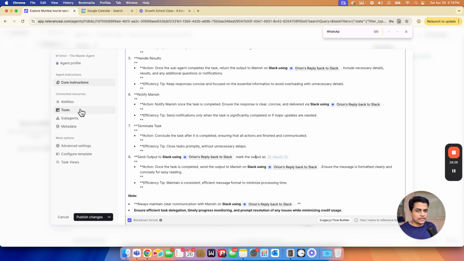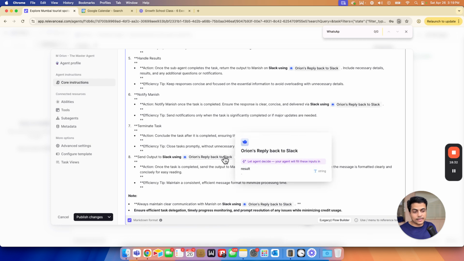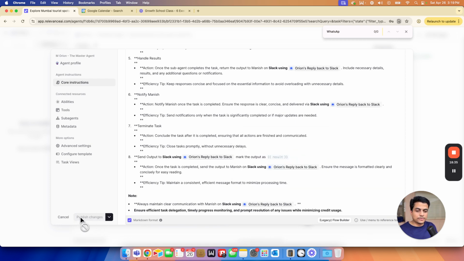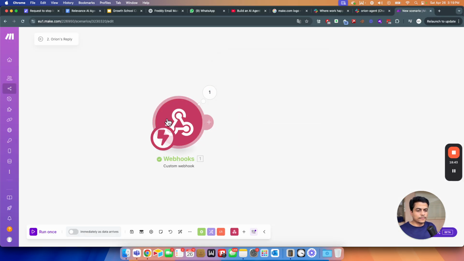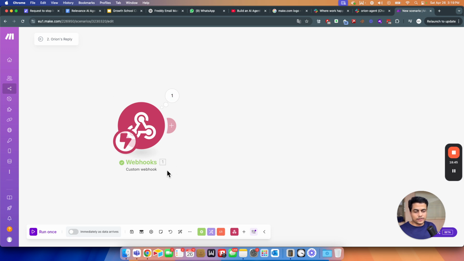So that's it. We added a tool. We updated a couple of instructions where we said get the task from Manish from Slack and reply him back on Slack using this particular tool. Click publish changes, and now it should maintain the whole hierarchy, whole conversation. So okay, now let's go back. This part is done. So whenever Orion is going to reply us, we will get reply over here.